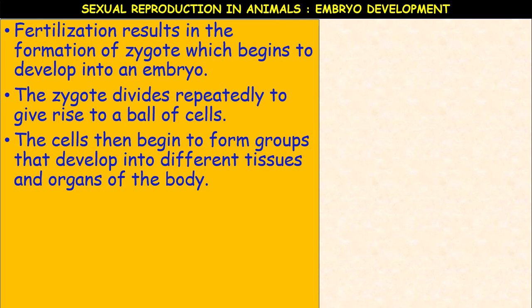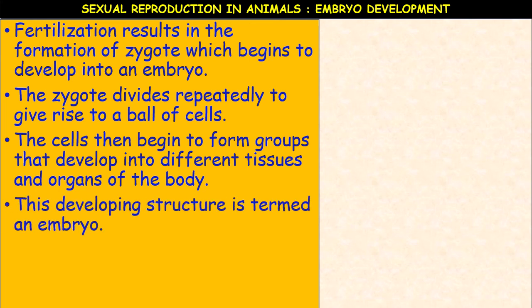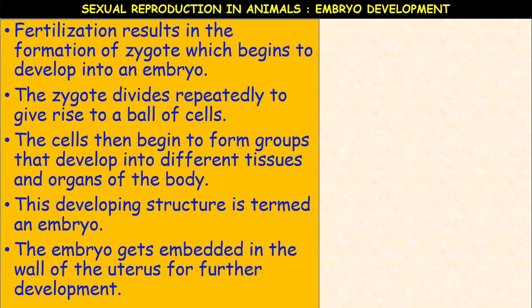First, the zygote undergoes cell division and forms a ball of cells. That ball of cells undergoes differentiation and forms layers, and from that, organs and organ systems are formed. So this developing structure is termed an embryo. The embryo gets embedded or attached to the uterus for further development.